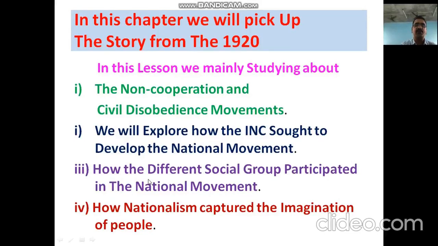And then how the different social groups participated in the national movement. Different social groups participated in this movement: the peasants, the workers, the businessmen, people from the city, people from rural areas, tribal people, and laborers. How these different peoples took part in this freedom movement, this is the information we are going to study in this lesson, my dear students.